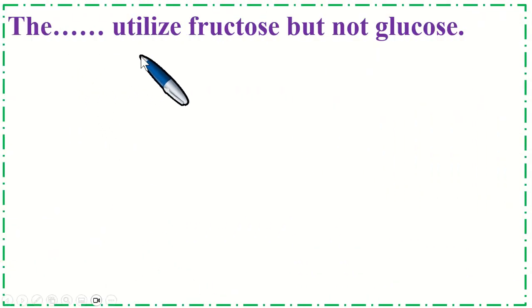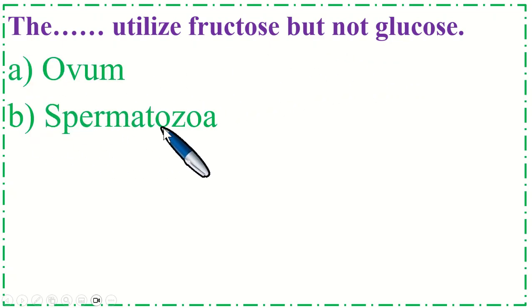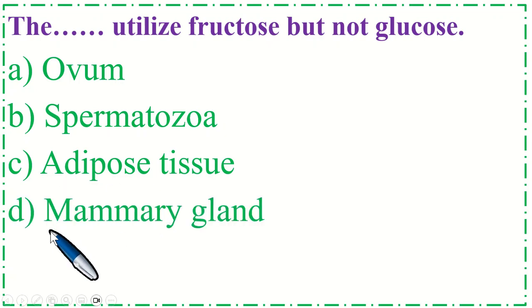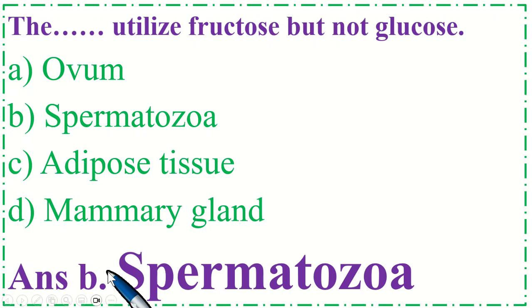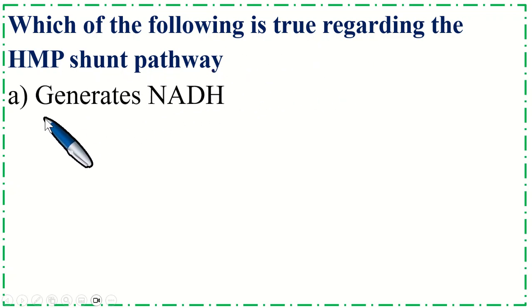The cells that utilize fructose but not glucose are option A ovum, B spermatozoa, C adipose tissue, D mammary gland. Correct option is B spermatozoa. Which of the following is true regarding the HMP shunt pathway?